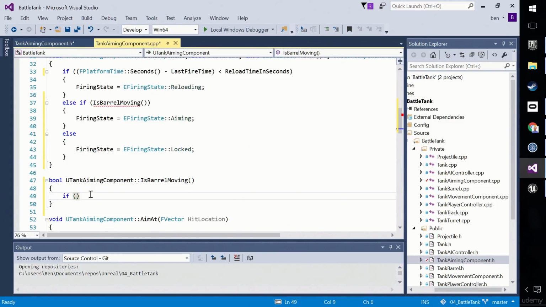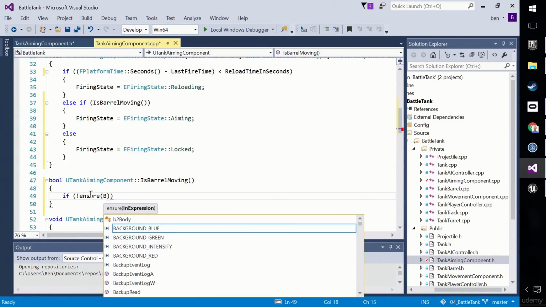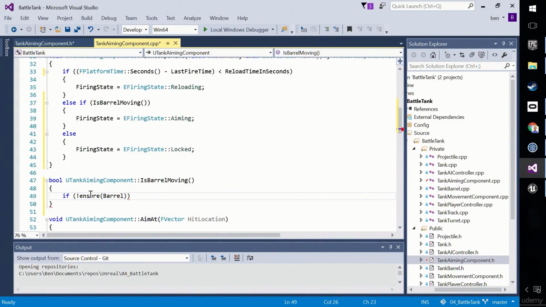I want to talk a little bit more about the ensure statement. We only use ensure for things that we never, ever, ever expect to happen in our production game. If this stuff is likely to happen in the production game, then it's a failure condition you need to handle. So is it possible that our code would call is barrel moving when there's no barrel? It really shouldn't. So I'm going to use an ensure here. So if not ensure barrel, then we're going to return.